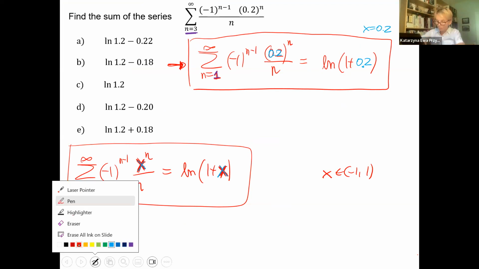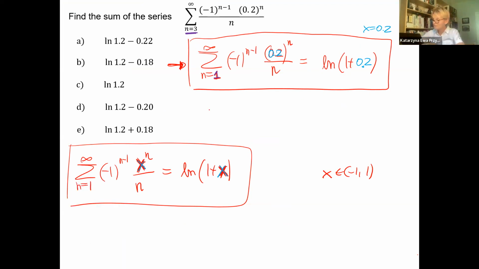But now, when we expand this, looking at this is just looking at the power function. If n is 1, then the term is positive, it's just 0.2 to the power of 1, right?